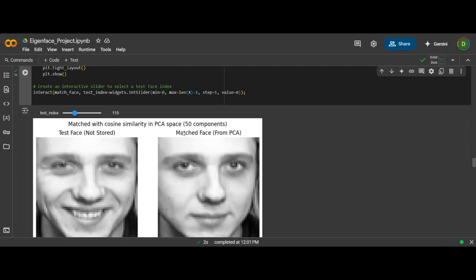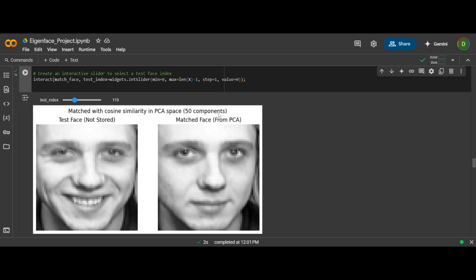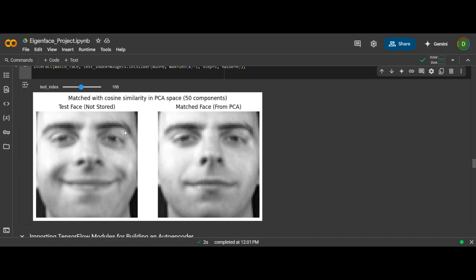So let us suppose that we have reduced faces using PCA. This is the face which we are storing, and this is the original face which we are not storing. Let us suppose that this is the face we have in PCA space. We have to find the original face corresponding to this test face. So here we can see that this is the face in a reduced number of PCA components, and this is the original face. So we can identify the original face with the help of match face.